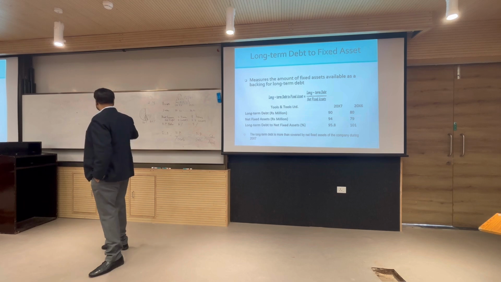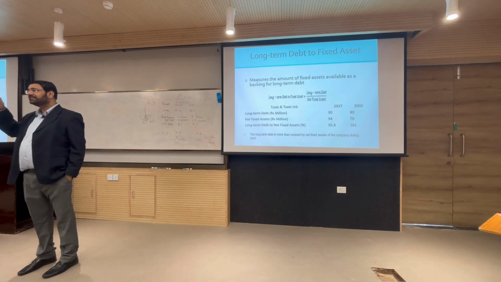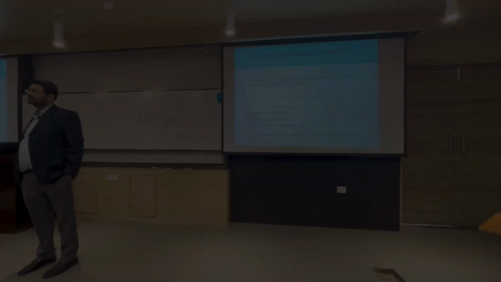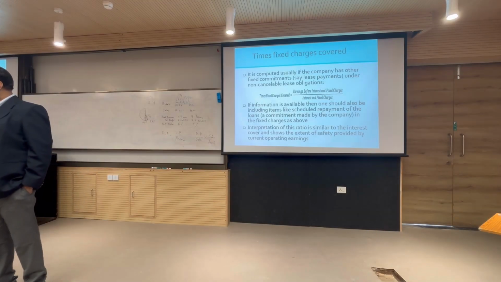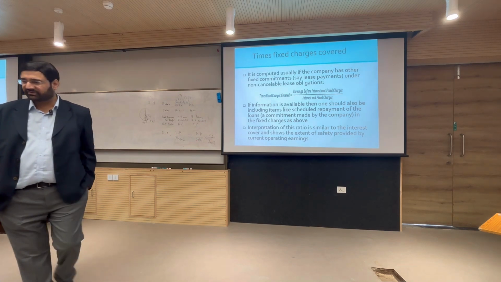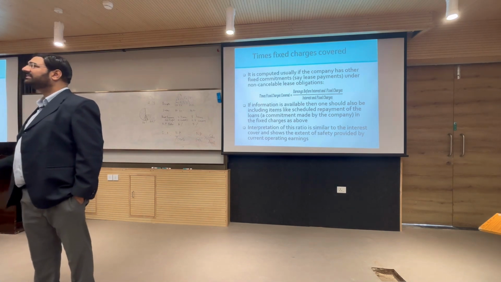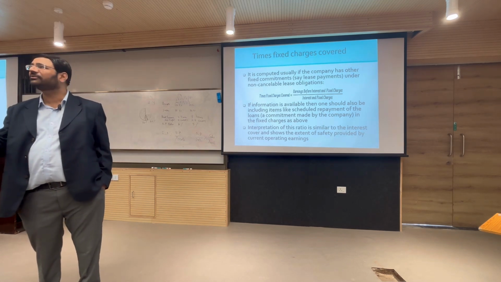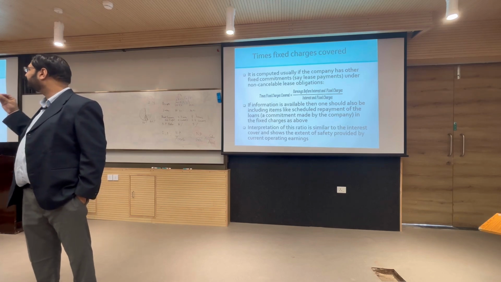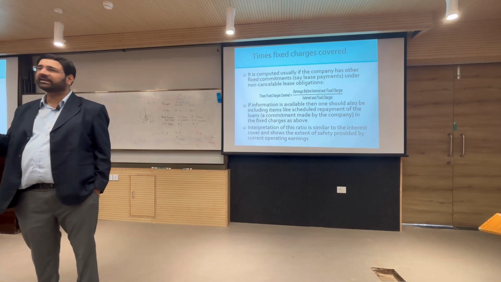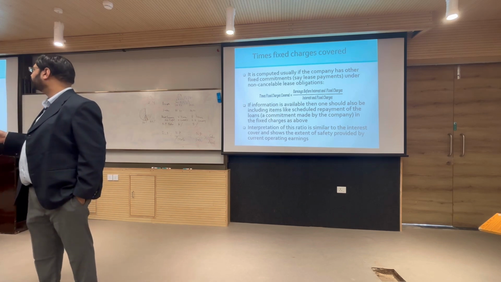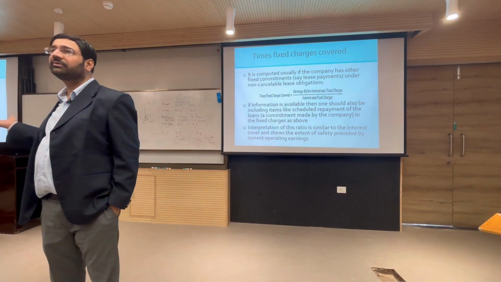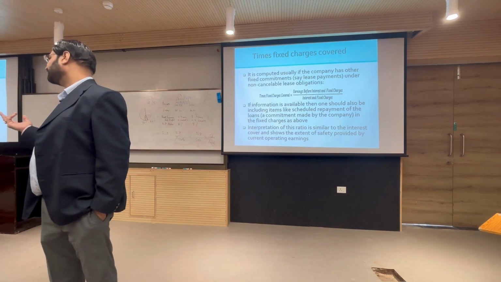Net fixed assets, if you remember, is gross block less accumulated depreciation, that is net block. And why do we use the term block? We said we use the term block because in a business you will have multiple assets. You will have machineries which will be depreciated at say 10%, 12% depending on the life of the machinery. If the life of the machinery is 10 years, it will be depreciated at 10% per annum. If the life is 5 years, it will be depreciated at 20%. Then you will have the building, whose life is 50 years, so you will depreciate the building at 2% only.